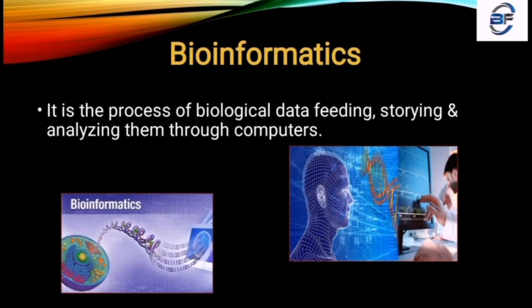All this information, all this data is taken over by computers. Through computers we analyze all these things, and this branch is known as bioinformatics. Bio means our biological field, and informatics means information. That means information of biological things.